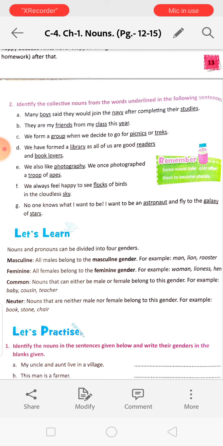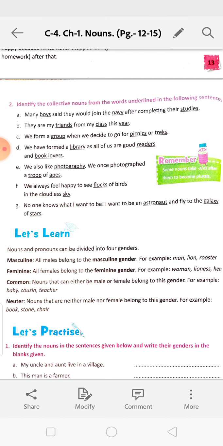We have formed a library. A library is a collective noun, as all of us are good readers and book lovers. But library is a collective noun here. We also like photography. We once photographed a troop of apes. A troop of apes is the collective noun. We always feel happy to see flocks of birds. So here flocks is the collective noun in the cloudless sky.